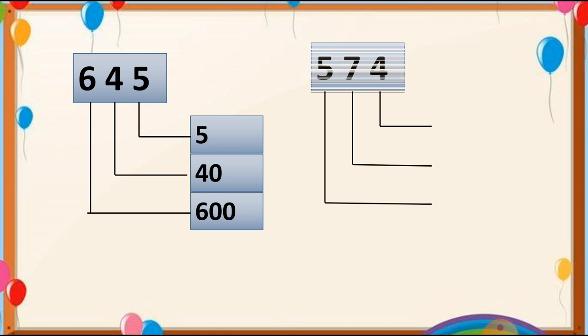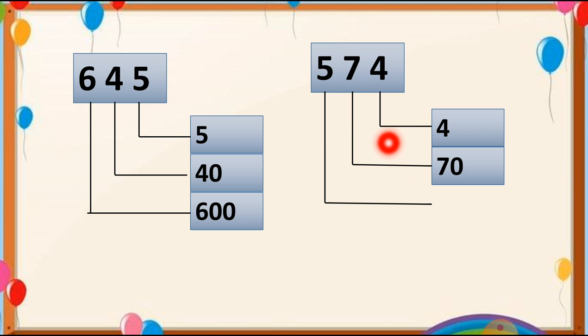Let's see one more example. Here is 574. What is the place value of 4? 4 is at the ones place, so students, no 0 will come with the 1. So we can write this 4 as it is. Now let's move to the tens value. Here is the 7. 7 is at the tens place. So 10 has 1 0, and we can put 1 0 with this 7. So you write the place value of 7 as 70.